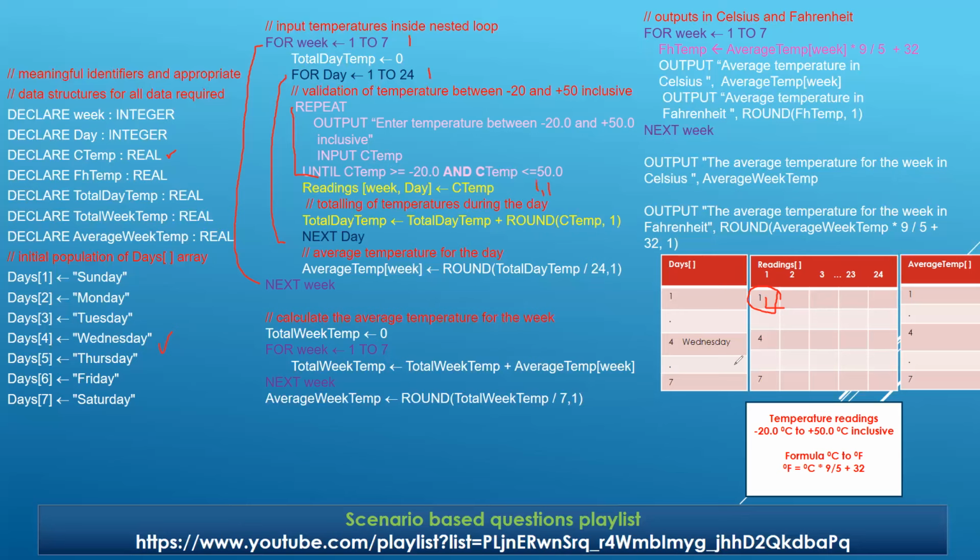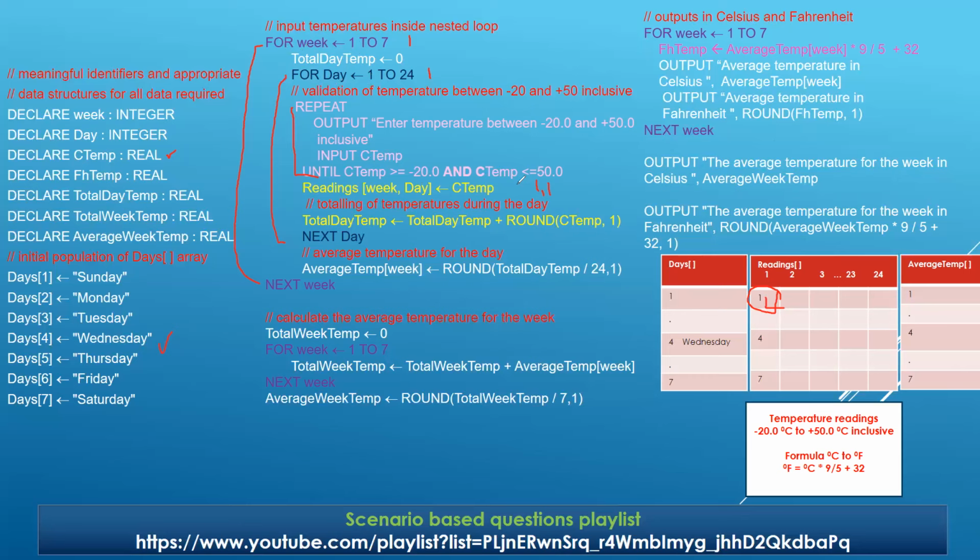Understood? Now, just see for yourself, why have we initialized total day temp equals 0 here? Why? Initialization is very important. We need to ensure that, for example, the first time, the value of total day temp is 0. Fine, perfect. Week 1 and day 1, fine. The first reading is taken, it moves up, takes the second reading, adds up, takes the third reading. In this manner, all the 24 readings for the day of Sunday are taken, fine, and stored also.